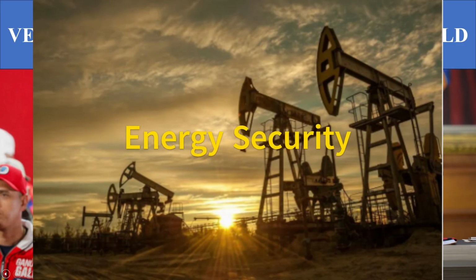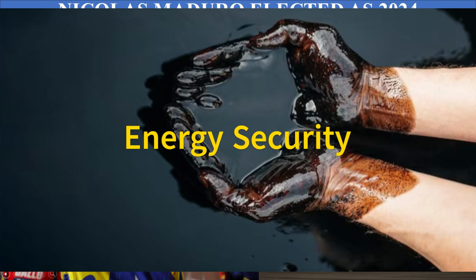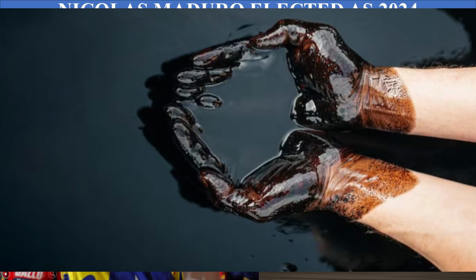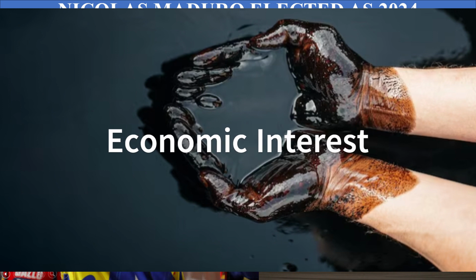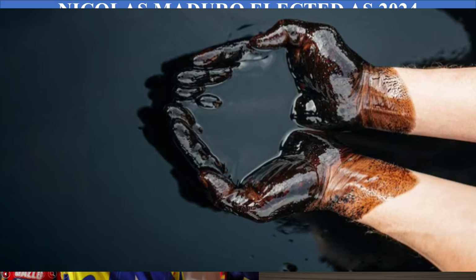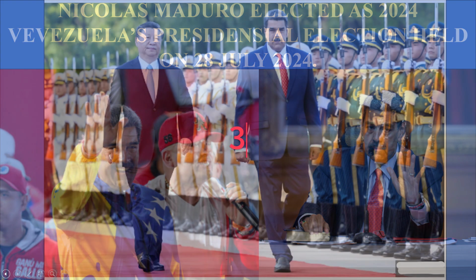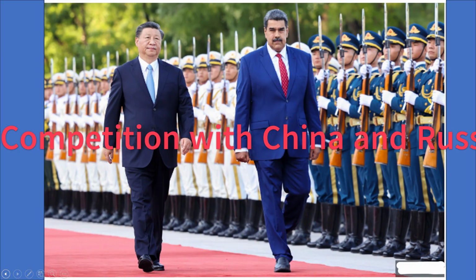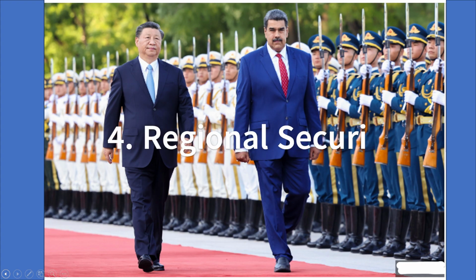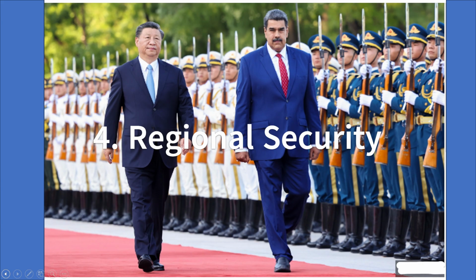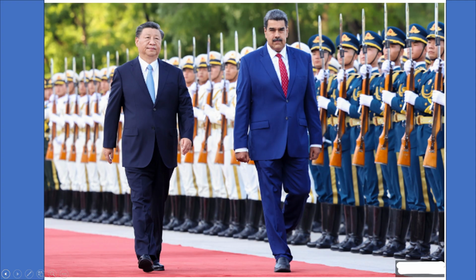1. Energy security. The U.S. wants to ensure a stable and reliable supply of oil from Venezuela, which is crucial for its energy security. 2. Economic interests. U.S. companies have significant investments in Venezuela's oil sector, and the U.S. government wants to protect these interests. 3. Competition with China and Russia. The U.S. is concerned about China and Russia's growing influence in Venezuela and the region, particularly in the energy sector. 4. Regional stability. The U.S. sees Venezuela's political stability as crucial for regional security, and a democratic government is more likely to align with U.S. interests.